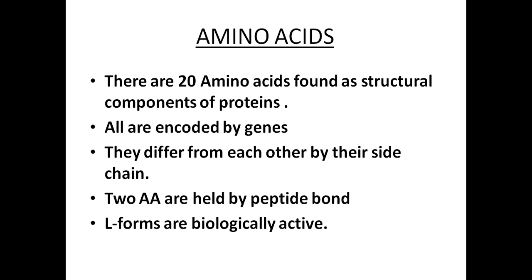They differ from each other by their side chain. Two amino acids are linked by a peptide bond. L forms are biologically active amino acids.